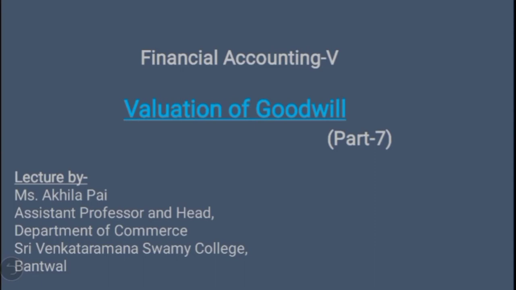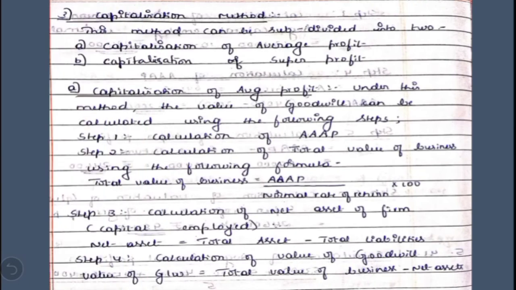So let us take up the third method now, which is capitalization method. Under capitalization method, the value of goodwill is calculated by way of capitalizing either average profit or super profit. So it is divided into two categories. First one is capitalization of average profit method and the second one is capitalization of super profit method. Let's see what is the meaning of capitalization of average profit. Under this method, we first calculate the average profit and then we capitalize it to calculate the value of business. Later, from the value of the business, we deduct the capital employed to calculate the value of goodwill.